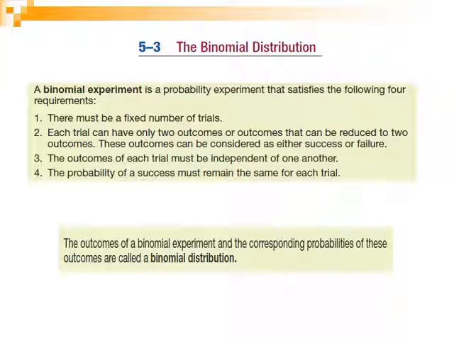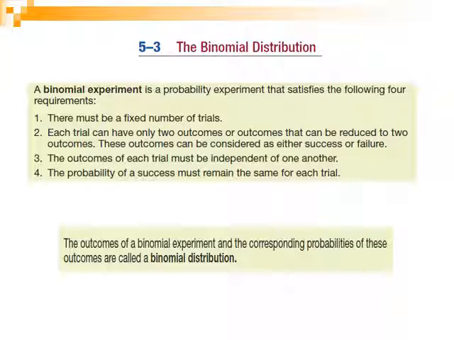Another characteristic of the binomial distribution is that the random variable counts the number of successes in the total number of trials. Examples: flipping a coin 5 times and counting the number of heads, selecting workers in a company, or selecting 20 boxes from a product.